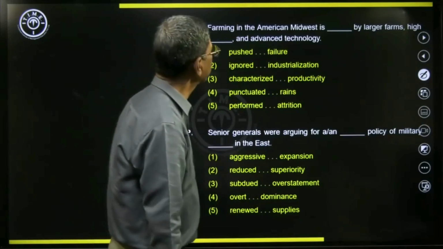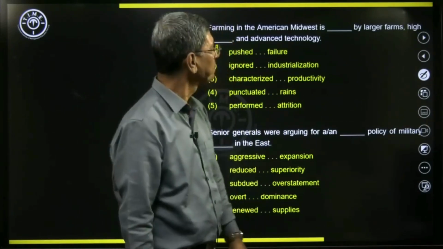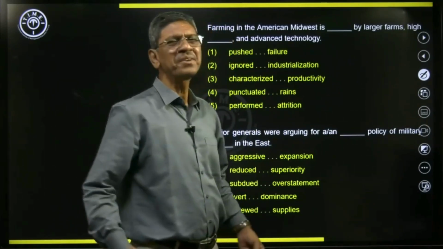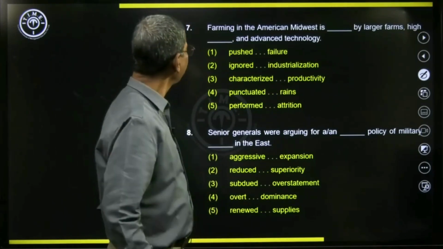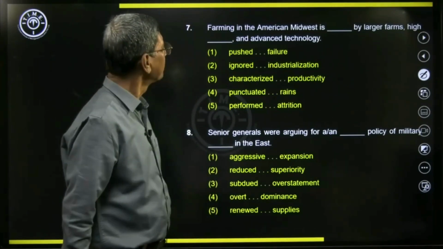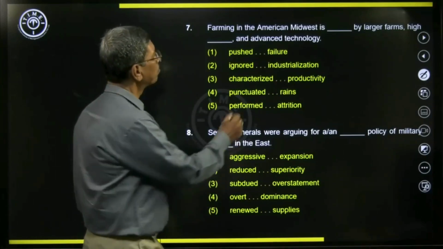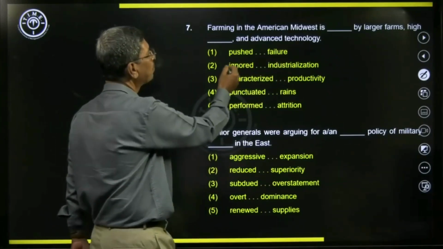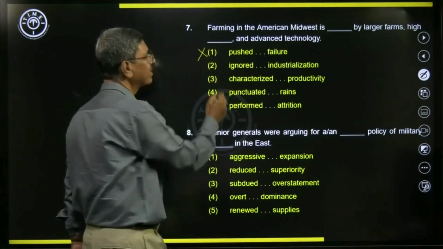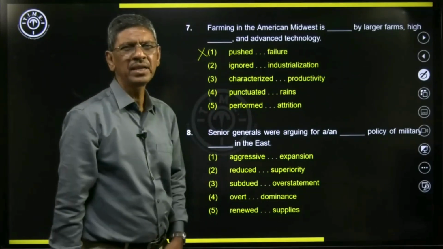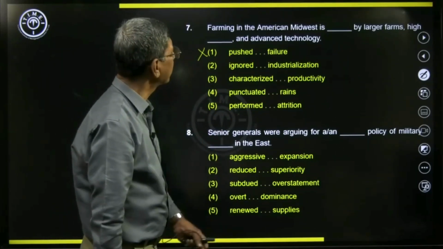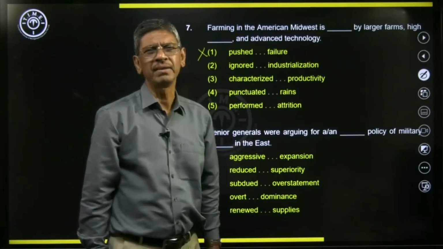Farming in the American Midwest is dash by larger farms and high dash and advanced technology. So here we have Midwest is pushed by, which doesn't make much meaning at all. Farming in the American Midwest is pushed by doesn't make sense.